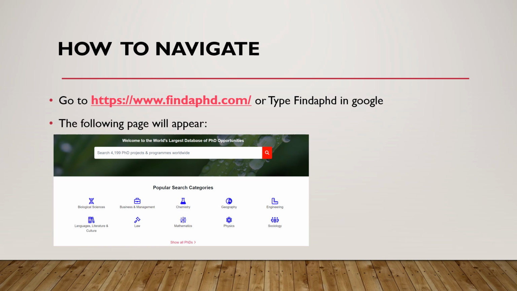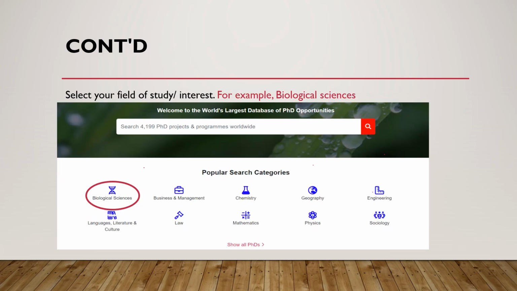So, for example, I have selected biological sciences. Once you select biological sciences, you will get the list of projects which are from the field of biological sciences. You can also select business management, chemistry, geography, engineering, law, or another field of study. You can select from this.